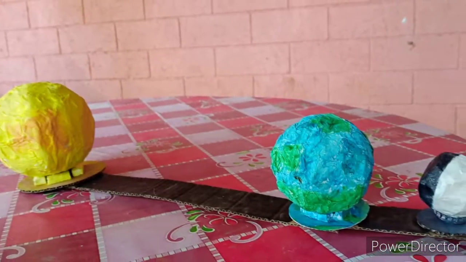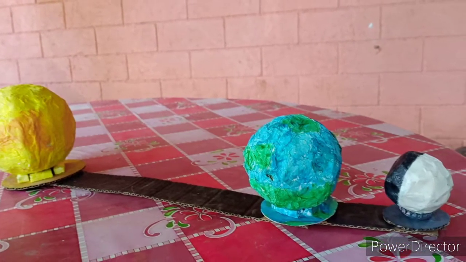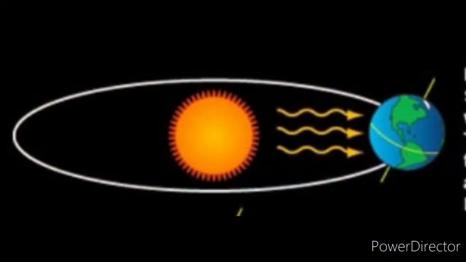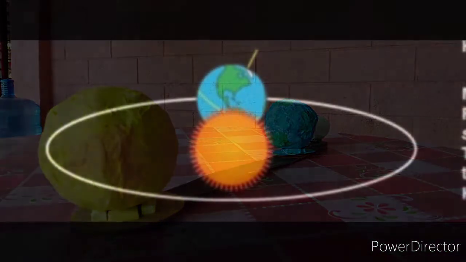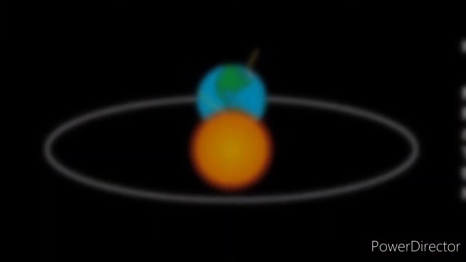Summer south of the equator and winter north of the equator. The Sun shines directly on the southern hemisphere and indirectly on the northern hemisphere. Fall south of the equator and spring north of the equator. The Sun shines equally on the southern and northern hemisphere.